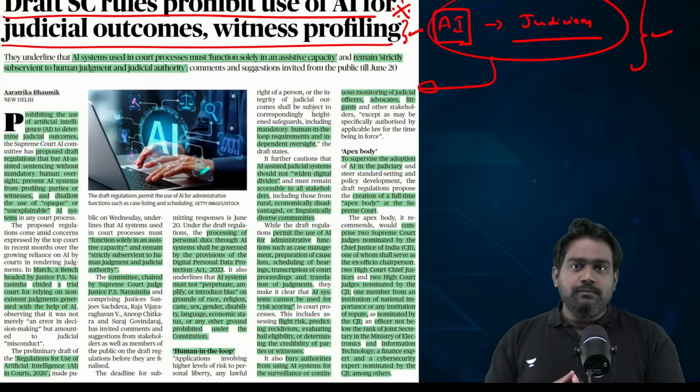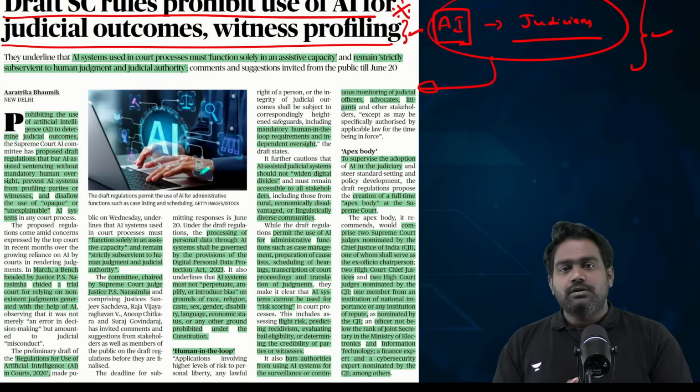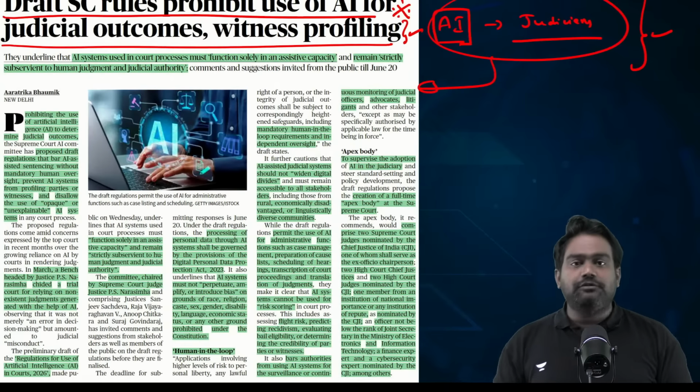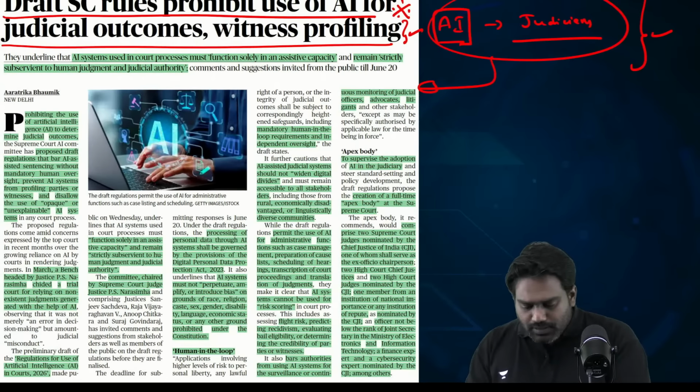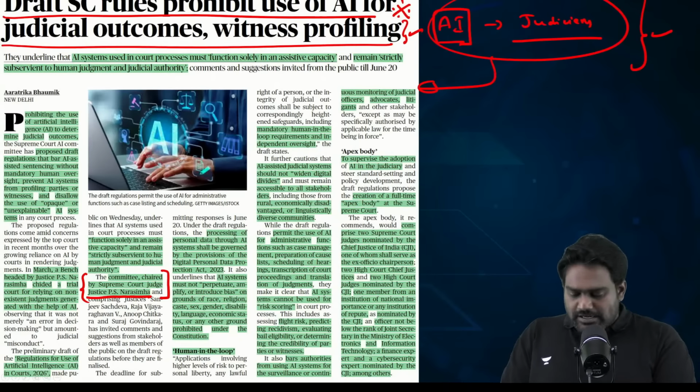So it's high time that the judiciary lays down the regulations and the framework, because usage of AI is inevitable in every domain, including in the judicial domain. So this draft guideline has been brought out by a committee headed by Supreme Court Judge Justice P.S. Narasimha and comprising other senior judges of the Supreme Court.